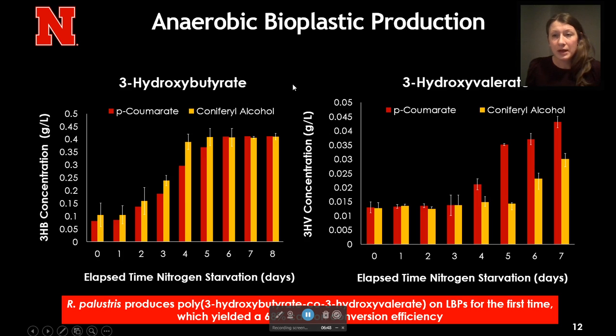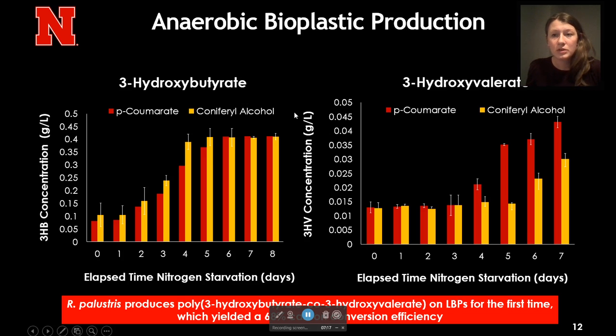So in order to produce bioplastics using nitrogen starvation, like we just saw, we also chose the two lignin breakdown products that reached a significantly higher absorbance in anaerobic conditions that did not require supplementation with acetate, and if you remember, that was p-coumarate and coniferyl alcohol. Using these lignin breakdown products and nitrogen starvation, we were able to produce a bioplastic copolymer for the first time on lignin breakdown products from this microbe.